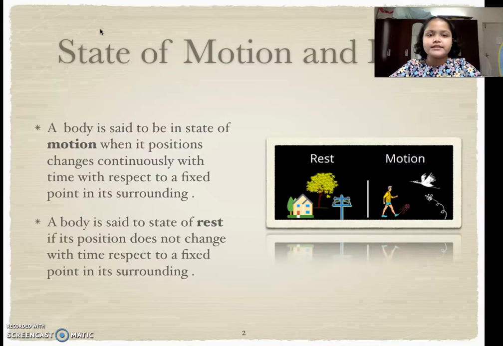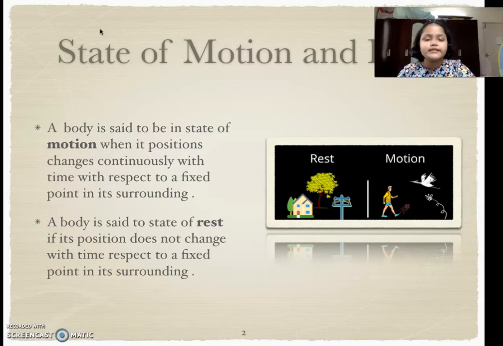Now, let's talk about what is state of motion and rest. A body is said to be in state of motion when its position changes continuously with time with respect to a fixed point of surrounding, and a body is said to be in state of rest when its position does not change with time with respect to a fixed point in its surrounding.